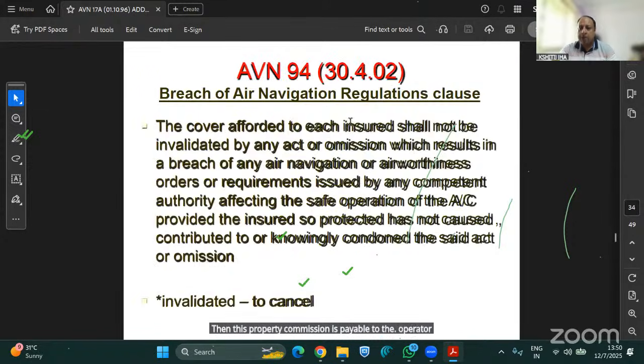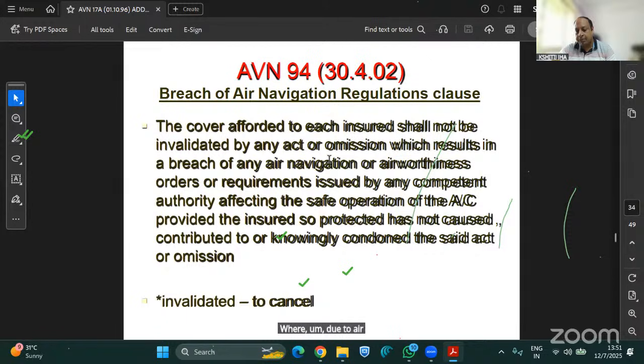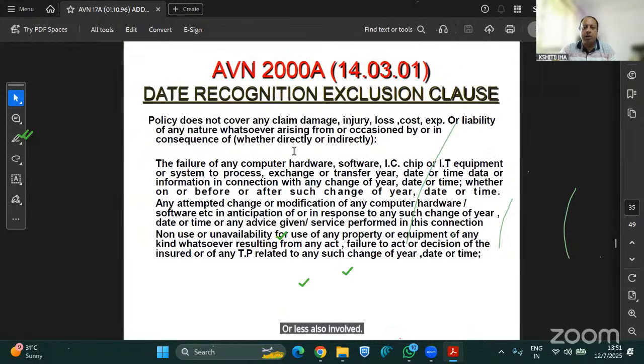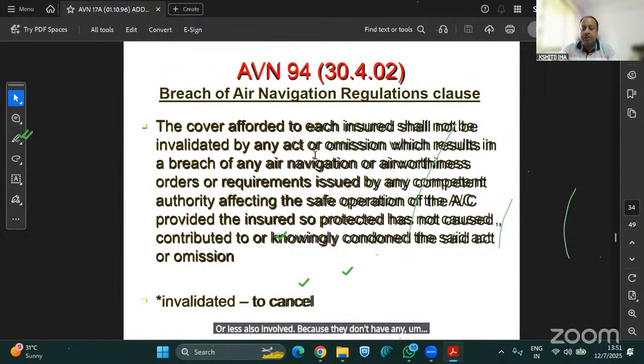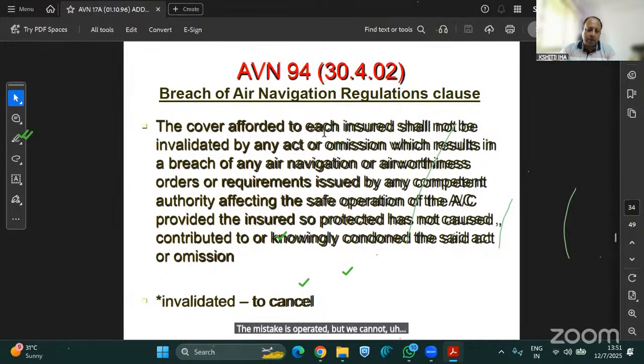Then breach of air navigation clause is there, where if due to air navigation rules any breach happens, then normally it is excluded under this aviation policy. But if we apply this Aviation 94, then any breach of air navigation is also covered. And this is again applicable where the aircraft is on finance basis or lessors are involved, because they don't have any mistake in this. They have no hand in these operations. The mistake is of the operator, but we cannot, we can say, penalize the lessor.